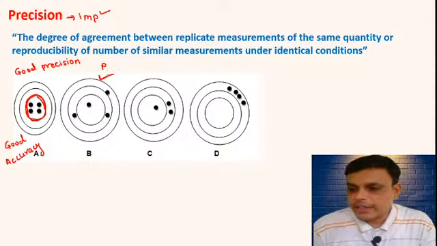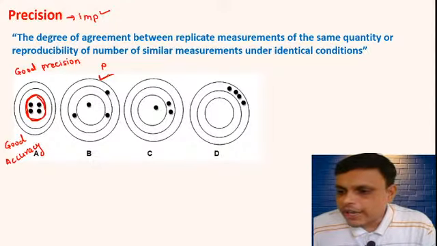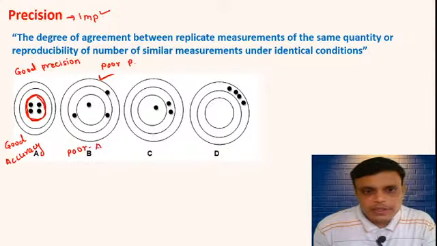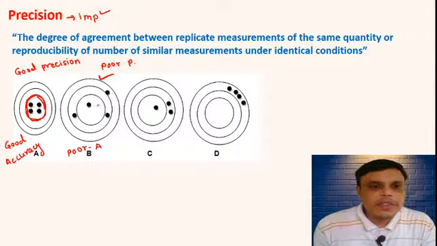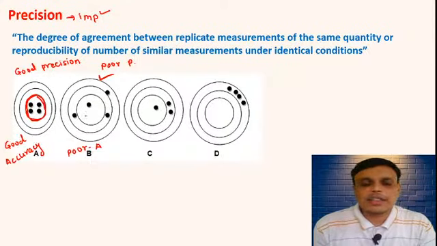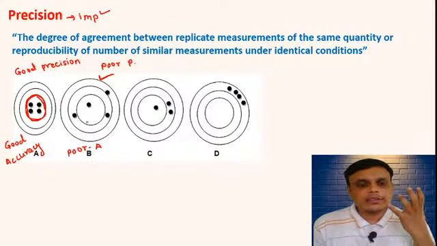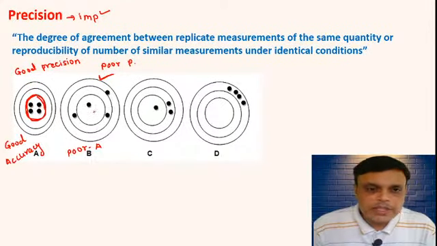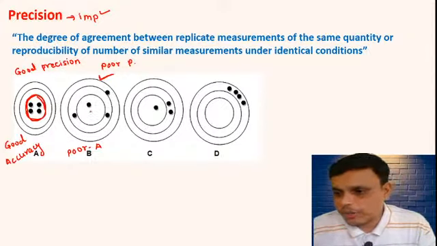No, they are not accurate. Tanishka is saying good accuracy, poor precision. No, poor precision and poor accuracy, because if they have to be accurate, all points should be in this first circle. They are not in this circle, so they are neither good precision nor good accuracy. So poor precision and poor accuracy, not precise.